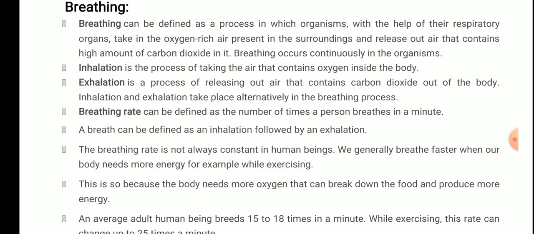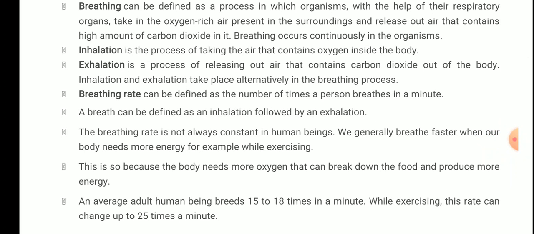We generally breathe faster when our body needs more energy, for example while exercising. You know that if you keep on running, then slowly the rate of breathing increases. And when you sit down for quite some time, then the rate comes down to normal. This is so because the body needs more oxygen that can break down the food and produce more energy. An average adult human being breathes 15 to 18 times in a minute. While exercising, this rate can change up to 25 times a minute.